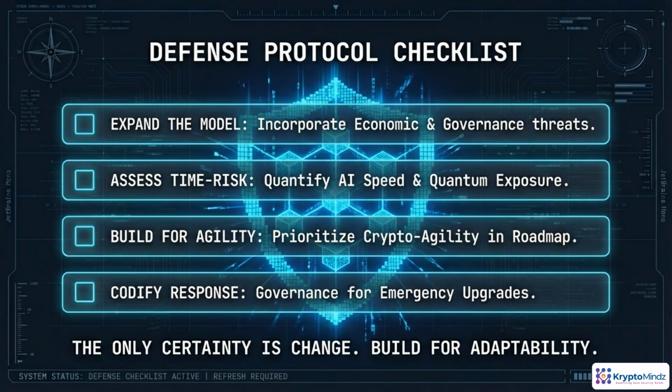As you design verifiable trust systems, treat this as your operating doctrine. Expand your threat models beyond code to include economics, governance, and incentives. Continuously assess how AI acceleration and quantum timelines affect your risk window. Architect for cryptographic agility from day one, then lock in clear governance for emergency upgrades. In this space, nothing is static. You're really engineering adaptability.